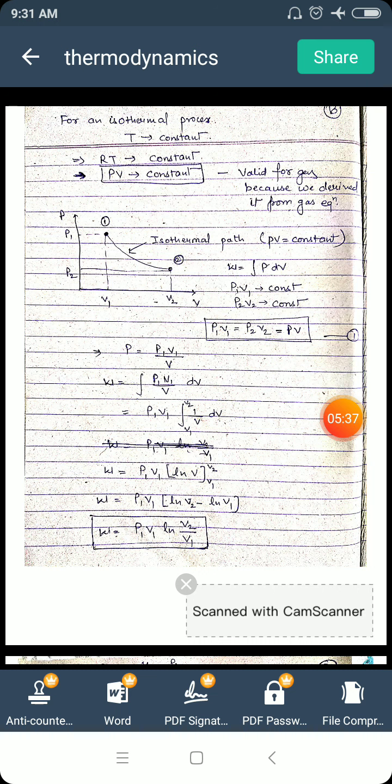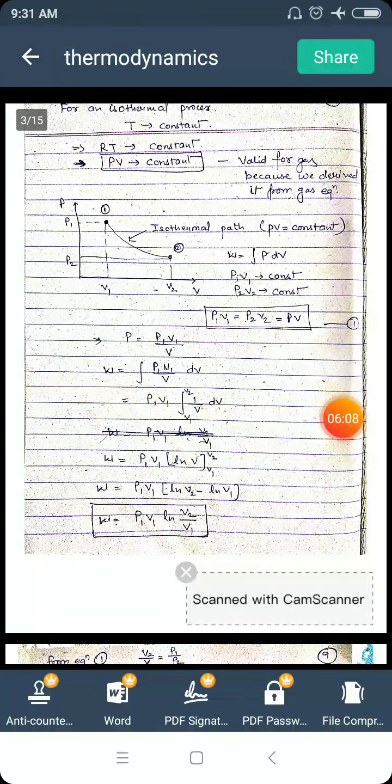Now in the PV diagram, I have drawn the isothermal path. The system goes from state 1 to state 2 following this isothermal path. On every point of this path, if we measure the value of pressure and volume and multiply both these values, the product of P and V will always be constant. At state 1, pressure is P1 and volume is V1.